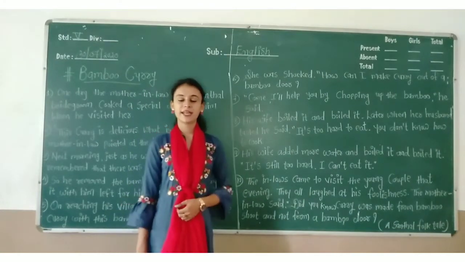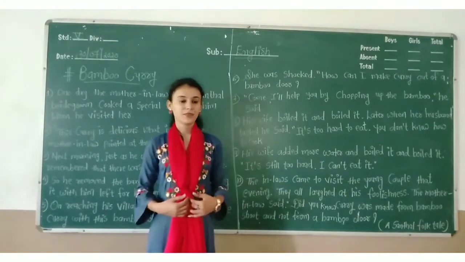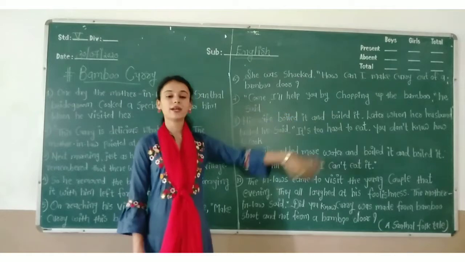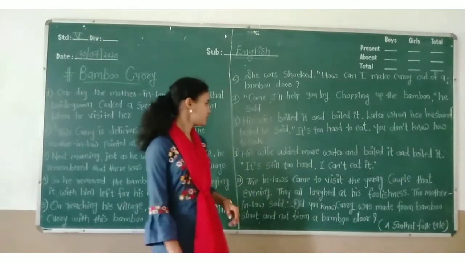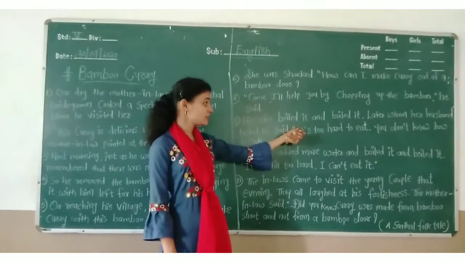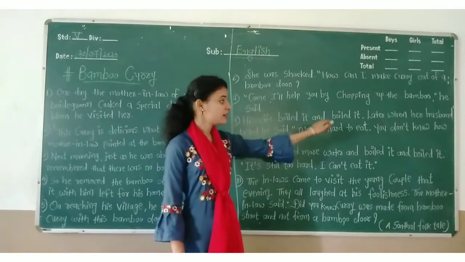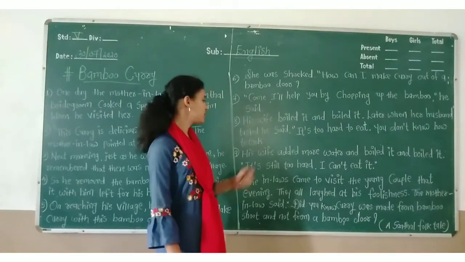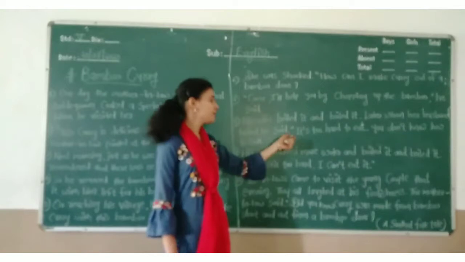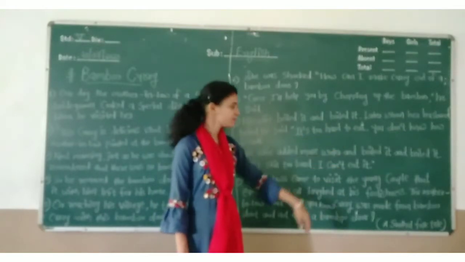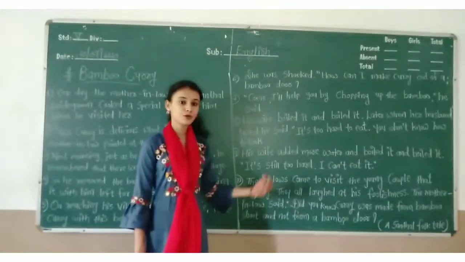The husband said to his wife, "Come, I will help you by chopping up the bamboo." His wife boiled it and boiled it. Later, when her husband tasted it, he said, "It's too hard to eat. You don't know how to cook."